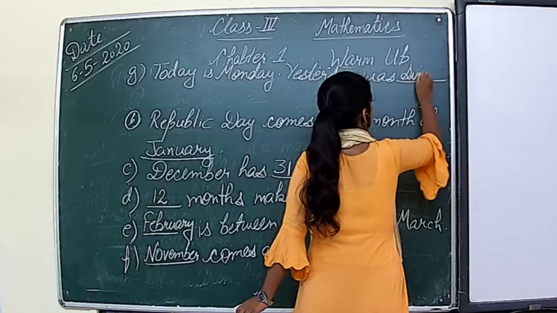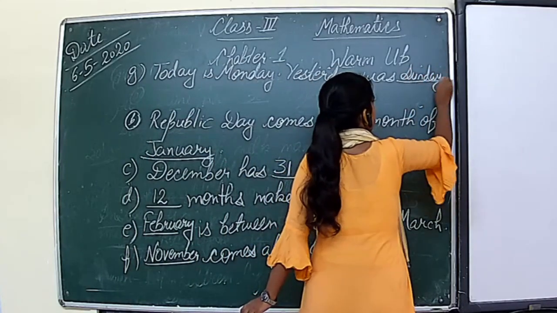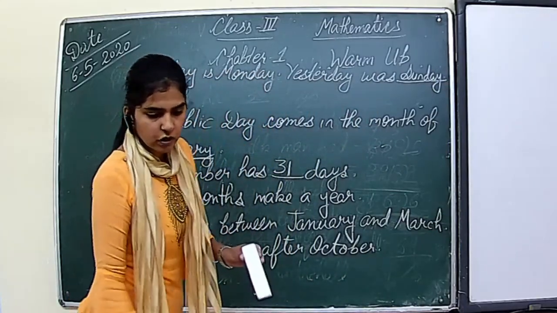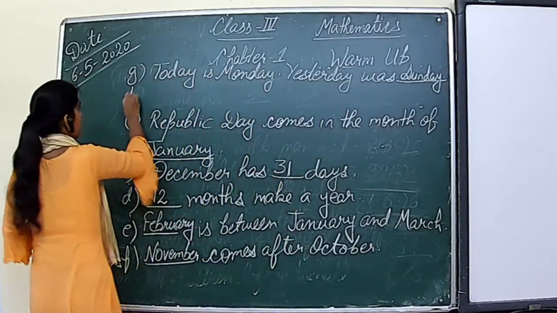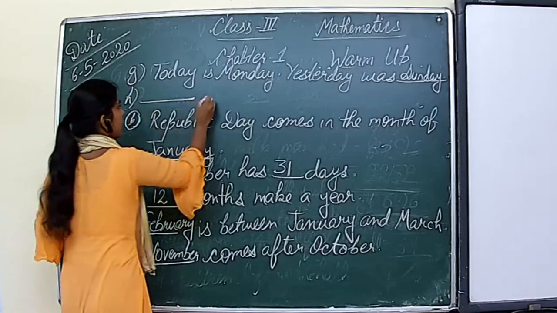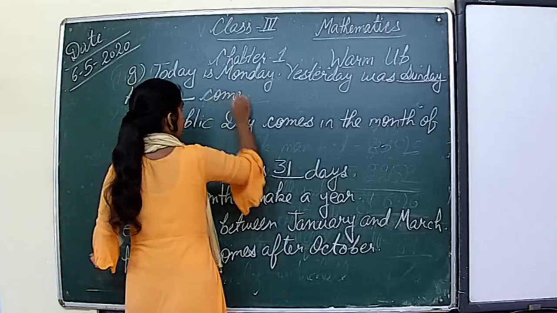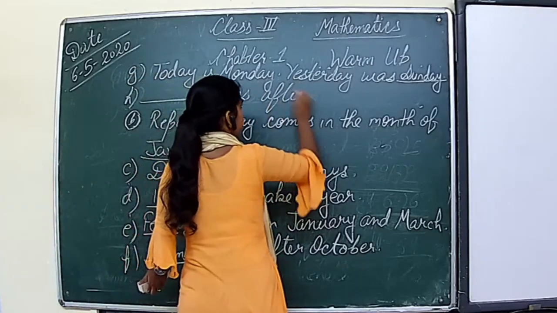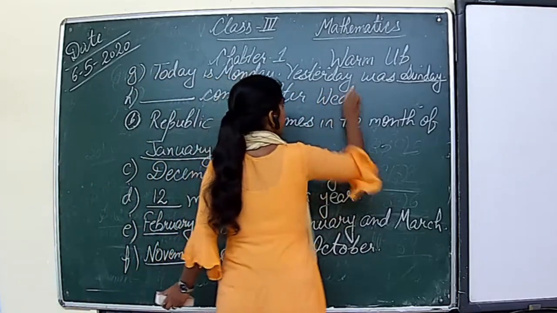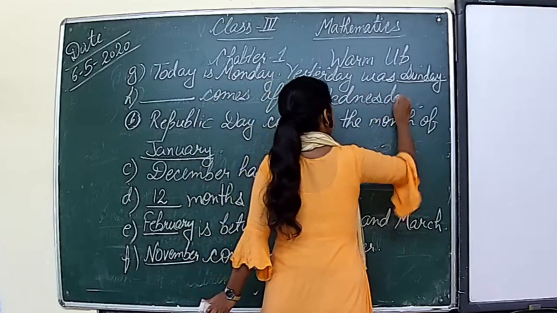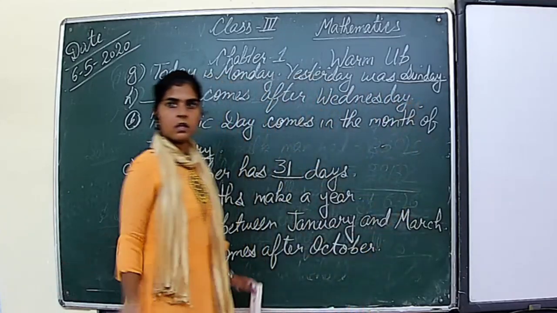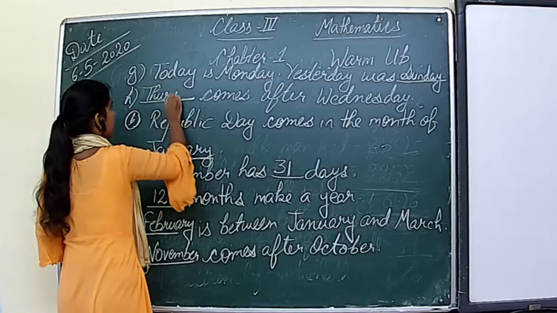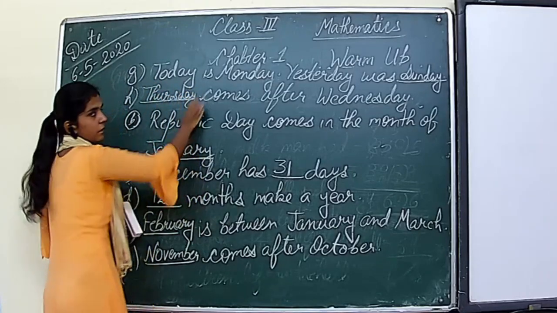So its answer is Sunday. Next one, dash comes after Wednesday. So which day comes after Wednesday? Thursday, right? Its answer is Thursday.